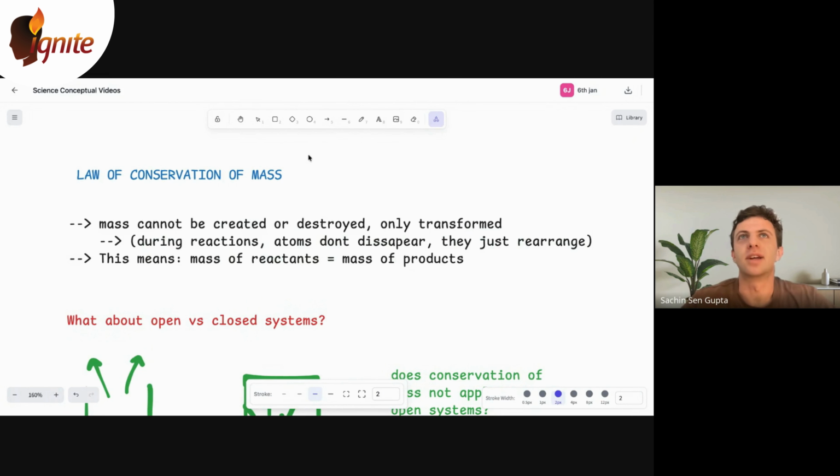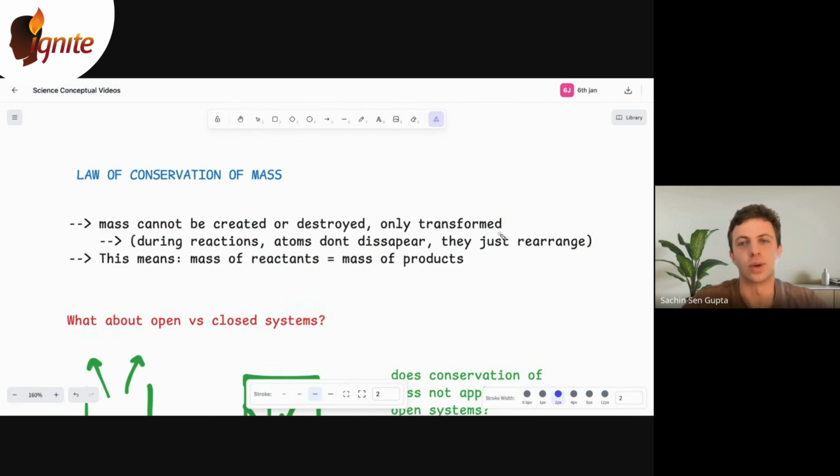Essentially, it starts from the idea that in this entire universe, all the energy already exists. There's not going to be more energy created or energy destroyed. What does that leave? It only leaves the opportunity of something being transformed, right? Of energy being transformed. That's really key. Definitionally, mass cannot be created or destroyed, only transformed.